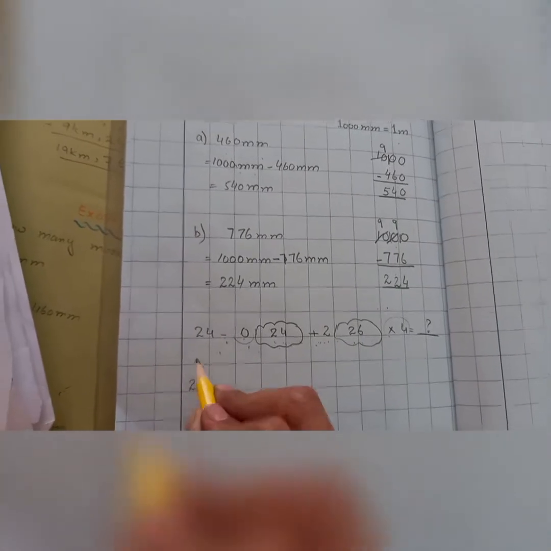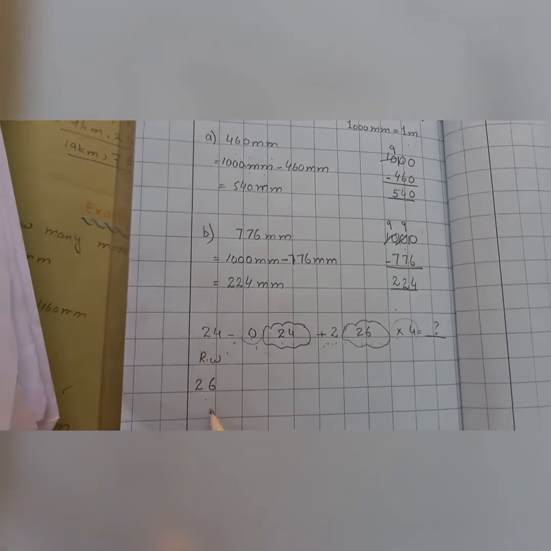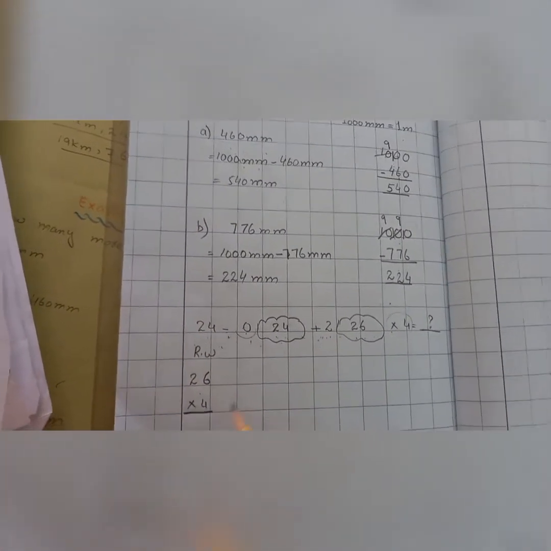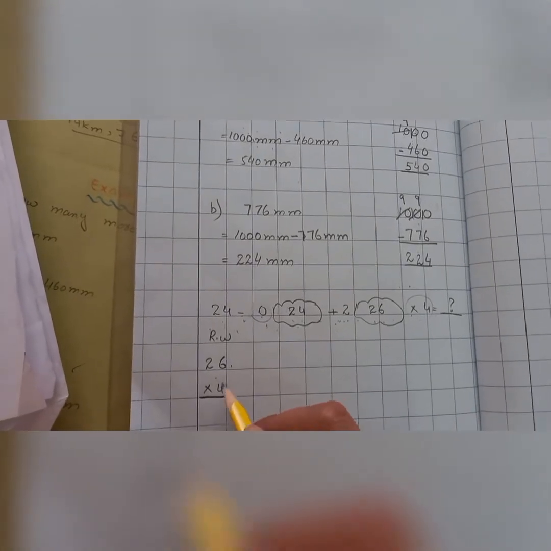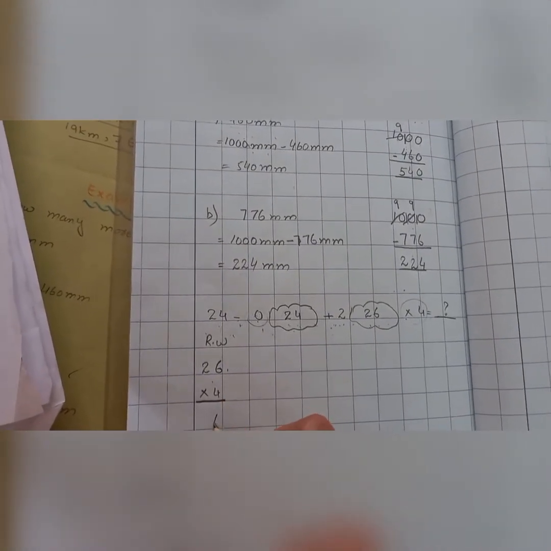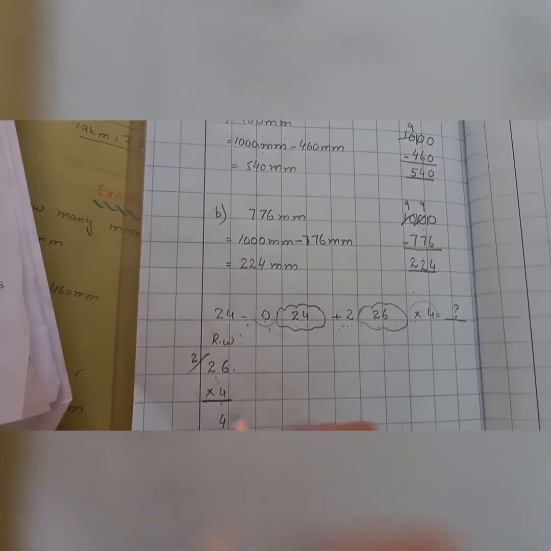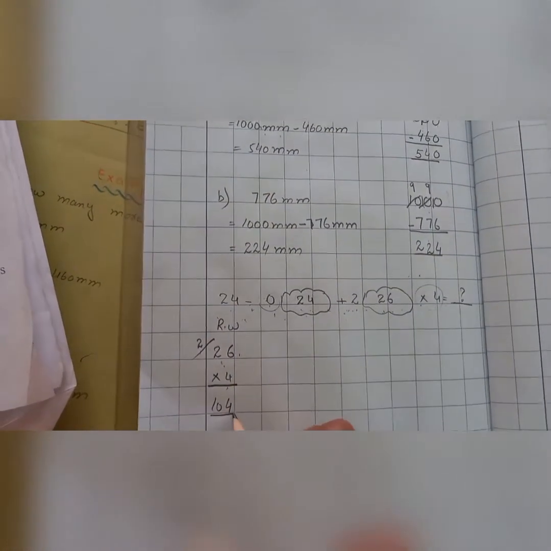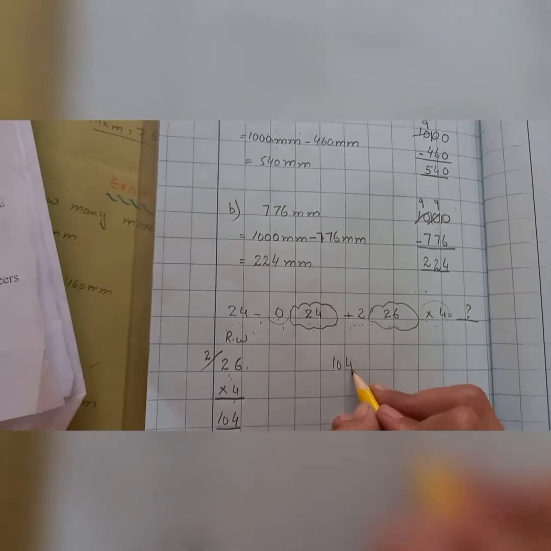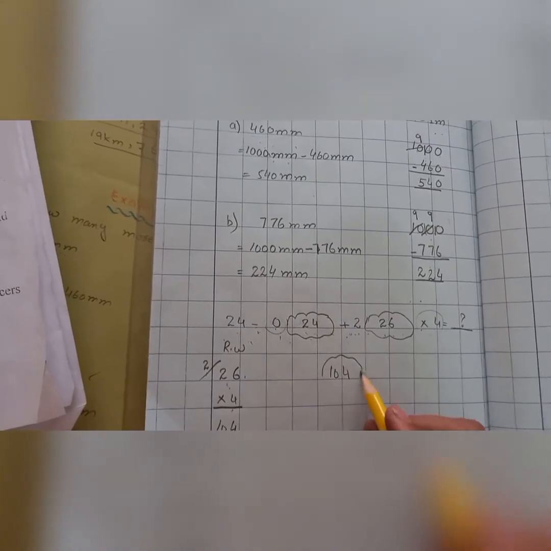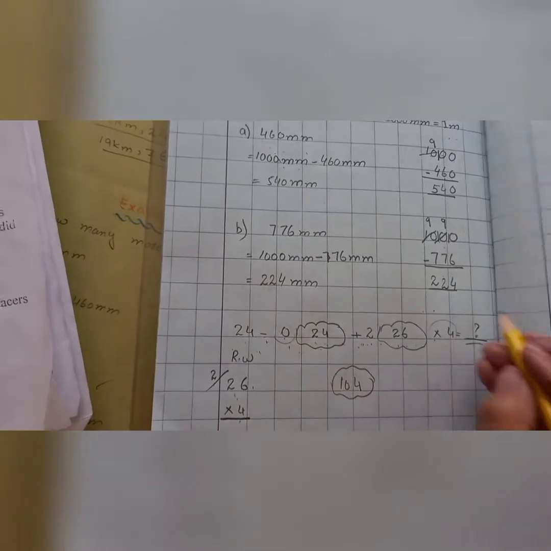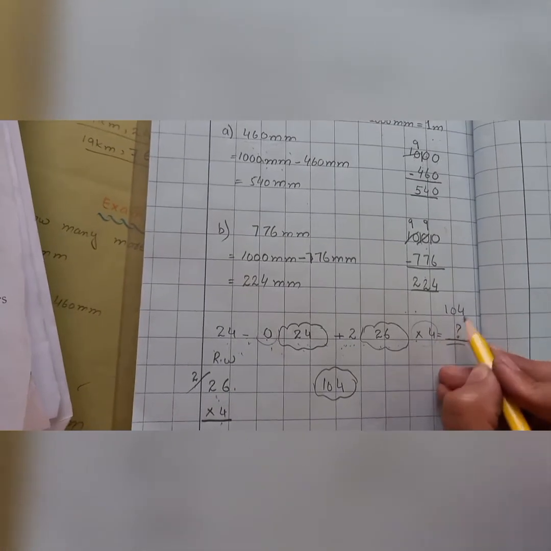For this purpose we need to do the rough work. 26 multiplied with 4. 4 sixes are 24. So 4 will be here and 2 carry forward here. 4 twos are 8 and 2 makes 10. 104. So it means 104 is our answer. Okay, what do we get? We get 104.